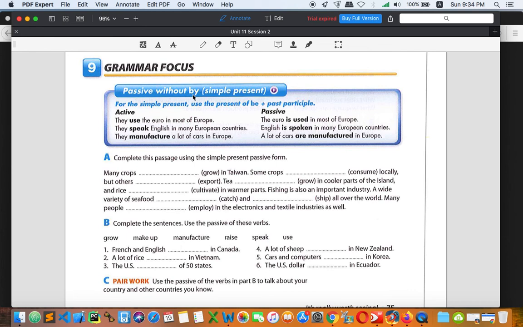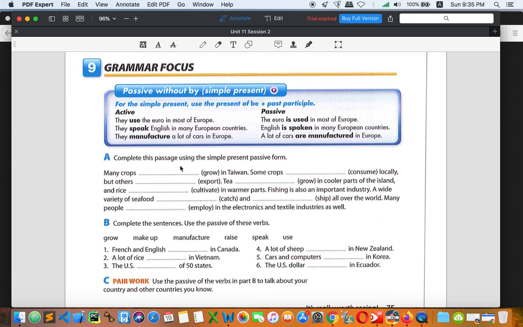Okay. Again, the second one, they speak English in many European countries. Now you can say English is spoken in many European countries. You cannot say by them because we don't know who speaks English in European countries. All right. So right now, I think you can find the differences between passive with by and passive without by. But again, everybody, in this case, you are going to use only present simple. So your job in this case is to finish these two parts.